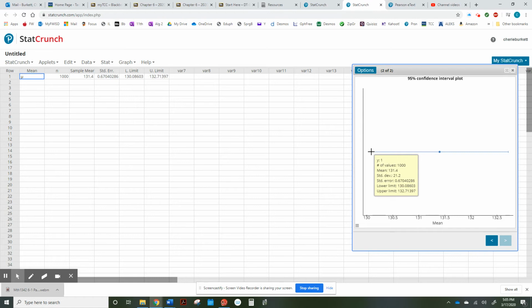So here's the two, this is the confidence interval. The lower limit is what we're interested in, and where it says upper limit is what we're interested in. And it doesn't make a lot of sense until we go draw our picture, okay? So let me run back over here. In a minute, this is going to be all you have to do. You can just stop right here. You've answered the question, and you'll just go writing it down. But since this is the first time that I've explained it to you, that's why I'm still having to do some explanation. But pretty much using StatCrunch, that's all there was to it. But let me continue to explain it now.